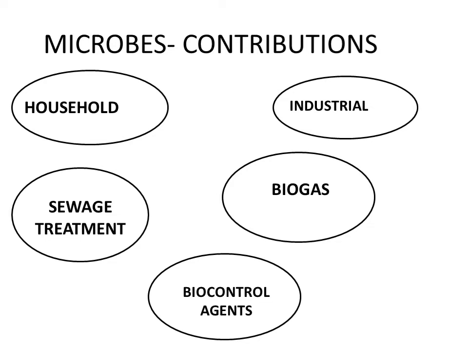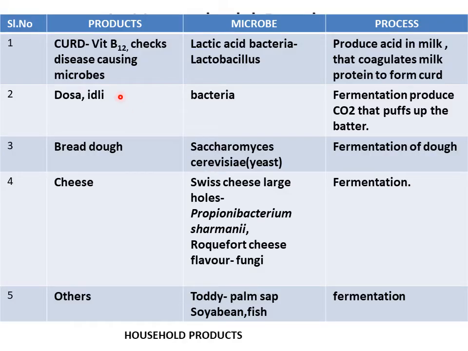Microbes can be used to make household products, industrial products, in sewage treatment, to produce biogas, and also as biocontrol agents. Some of the household products produced by microbes are curd, dosa, idlis, bread, cheese, and others, made by fermentation.